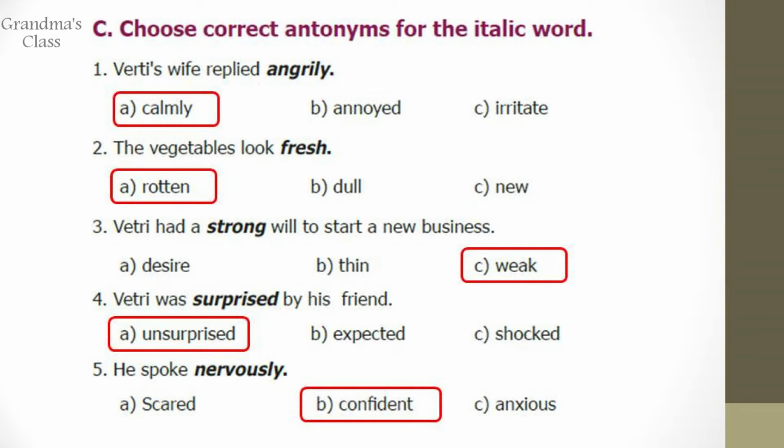Question C. Choose correct antonyms for the italic word. Number 1. Vitri's wife replied angrily. So the opposite meaning would be calmly. Number 2. The vegetables look fresh. Opposite is rotten. Vitri had a strong will to start a new business. Strong, opposite is weak. Vitri was surprised by his friend. Surprised, opposite is unsurprised. Number 5. He spoke nervously. Opposite is confident.